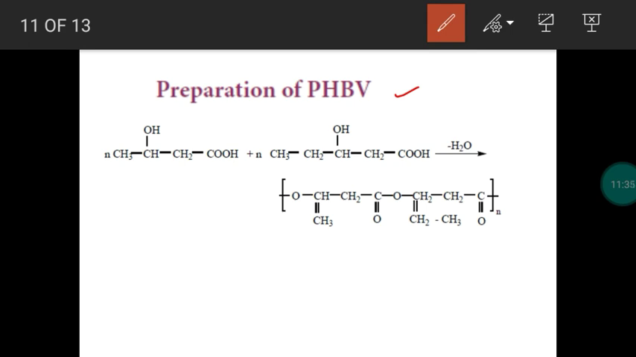This can be prepared using the monomers 3-hydroxybutanoic acid and 3-hydroxypentanoic acid. So these two will be the monomers. We do polymerization reaction and there will be an ester linkage between the monomers. An ester linkage will be formed with the liberation of water molecule. So we get PHBV, polyhydroxybutyrate-co-hydroxyvalerate.